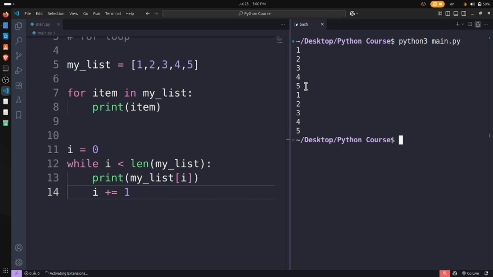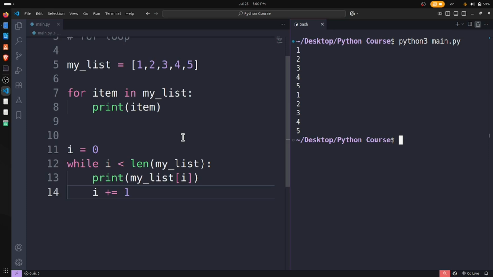Well, see, 1 2 3 4 5, 1 2 3 4 5. Both of them printed the same result. Then why do we use the for loop, and why do we use the while loop? Sometimes we can use either of them. So which of them should we prefer, and which one is important?